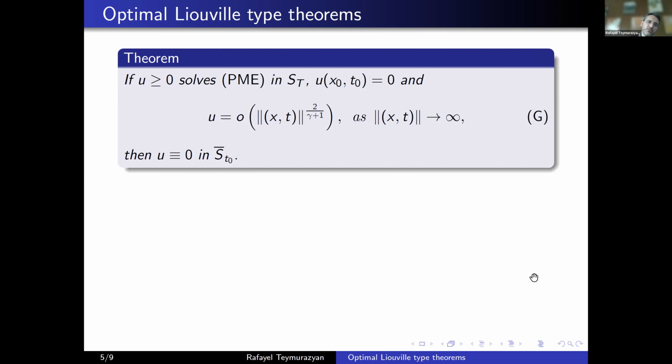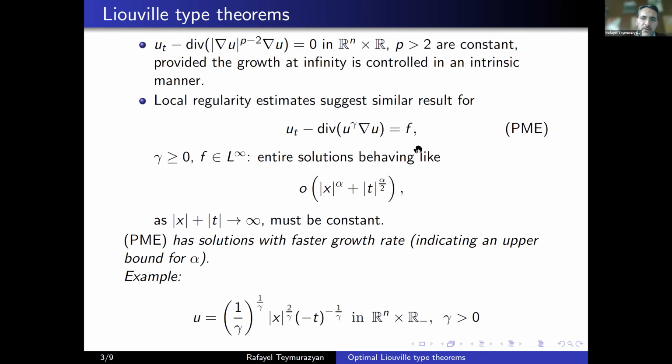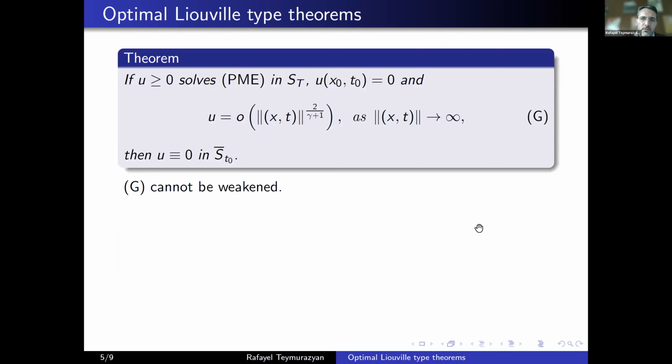Later I'm going to sketch the proof of this theorem, but there is something interesting happening. If you are looking at the homogeneous equation, so when you assume f equal to 0, something even better happens. Then you don't need to look at growth at infinity in time. You just have to look at growth in space. I'm going to state it below. Let me just comment that this condition G cannot be weakened, meaning that this exponent 2 over gamma plus 1 is the best we can get. The condition cannot be any weaker than that.